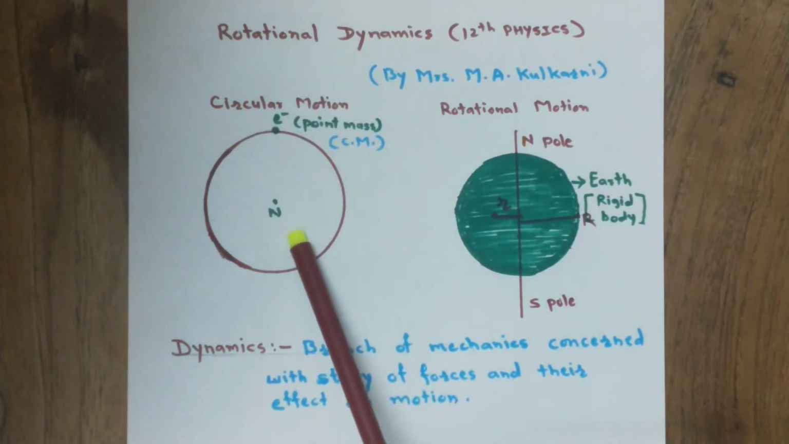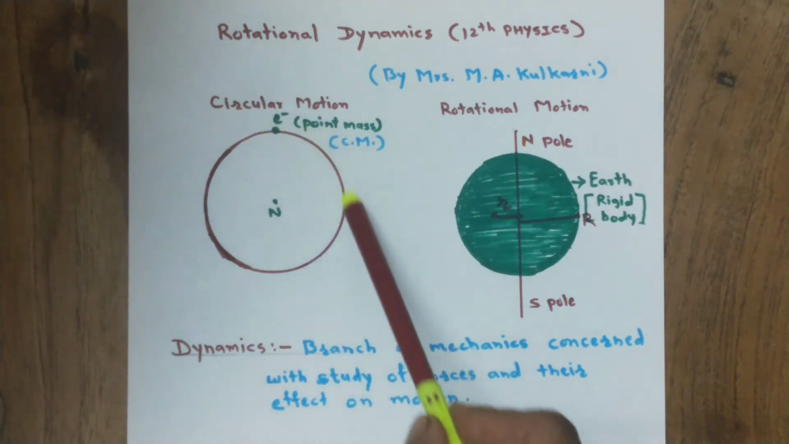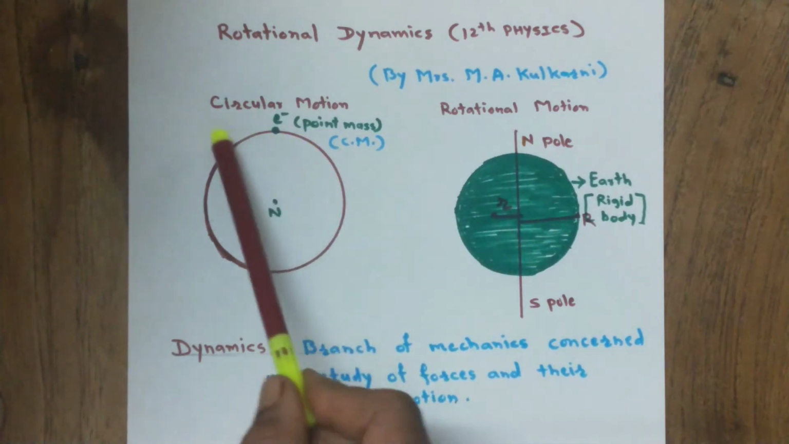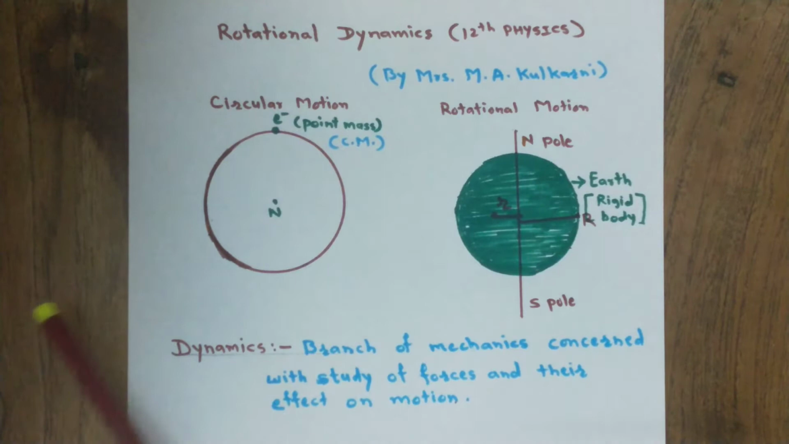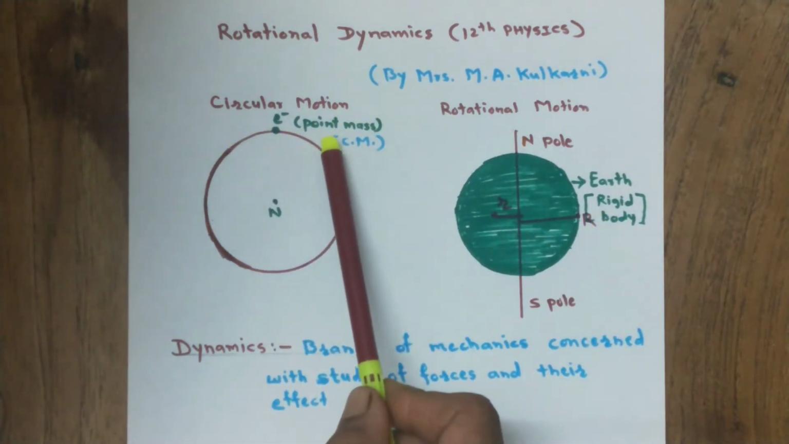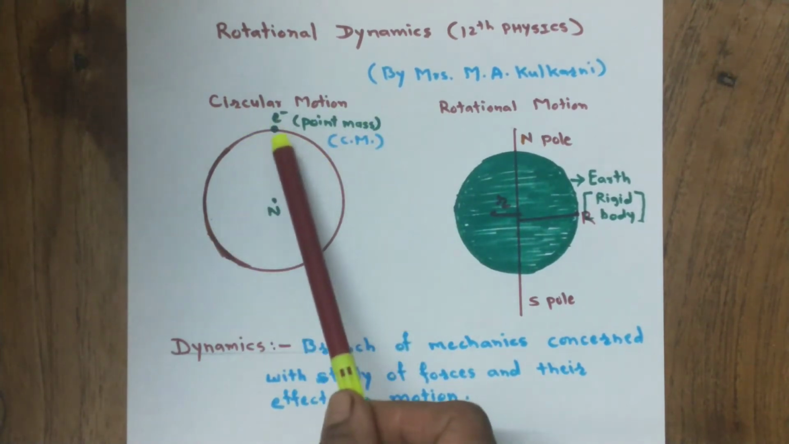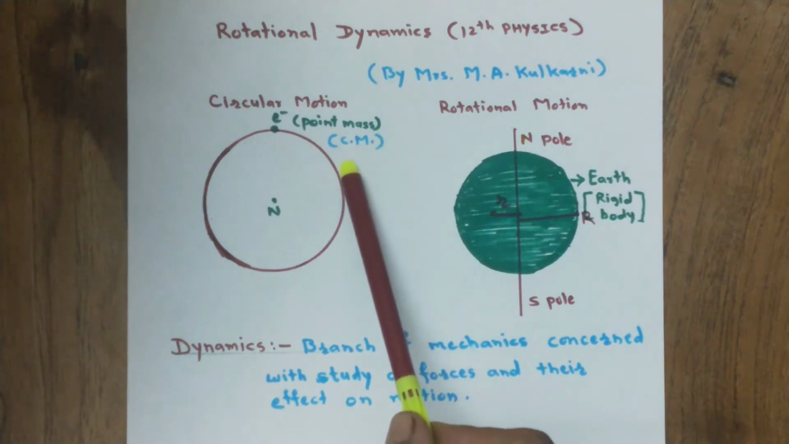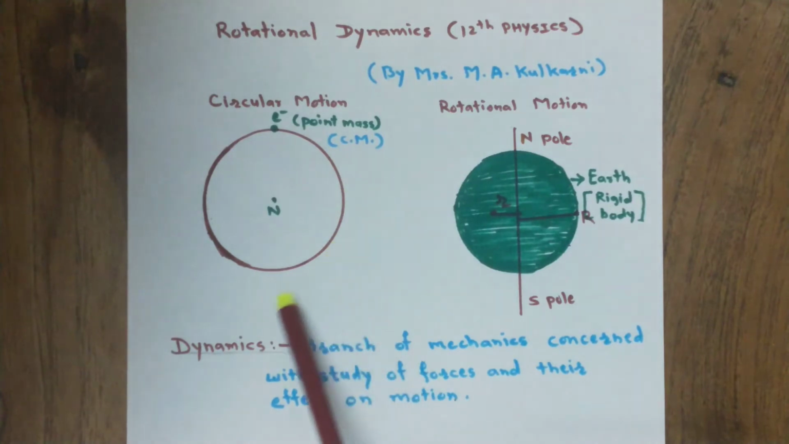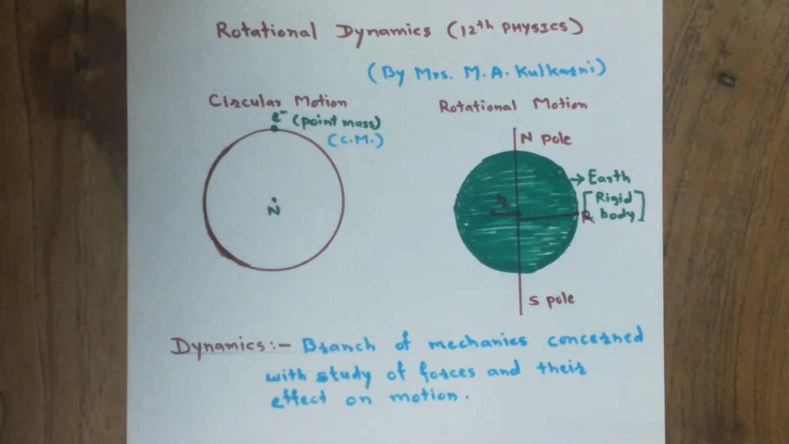For example, motion of the electron along the circumference of a circle about the nucleus is known as circular motion. In case of circular motion, we consider a point mass. If the body is a large one, then we consider the center of mass of the body, and the center of mass of the body is moving along the circumference of a circle.